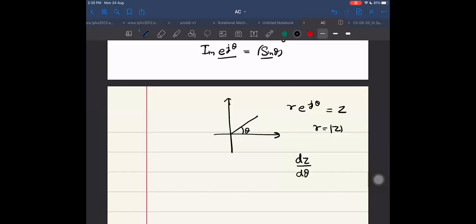If I differentiate it, I will be getting j e to the power j theta. Very good. And if I multiply by j, then what do I get in complex numbers? I think you know that this will be rotated by 90 degrees. When we multiply by j, do you know that or not?